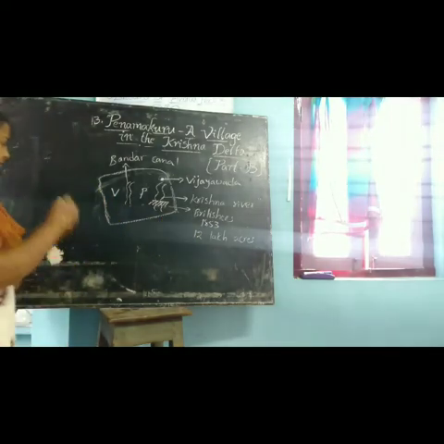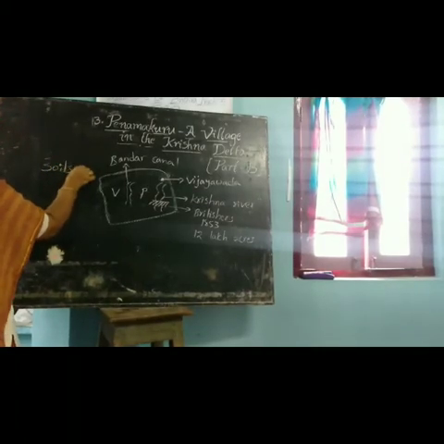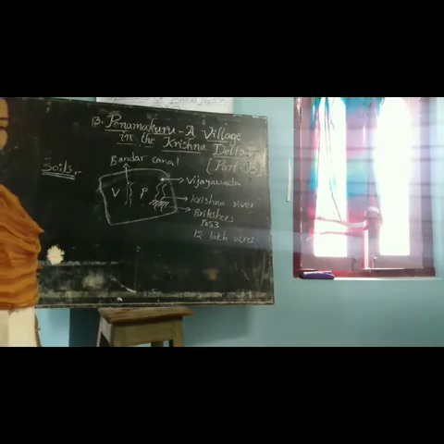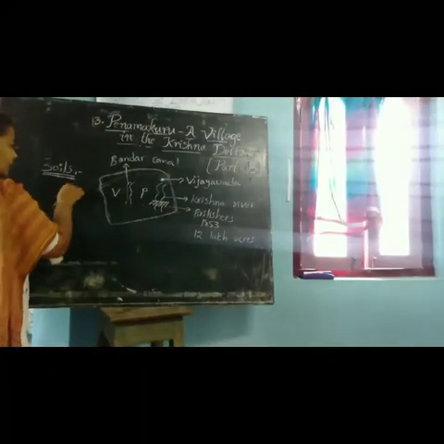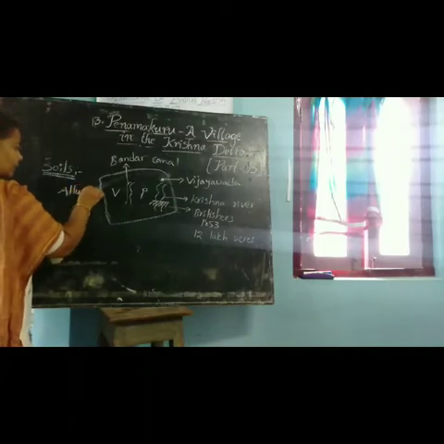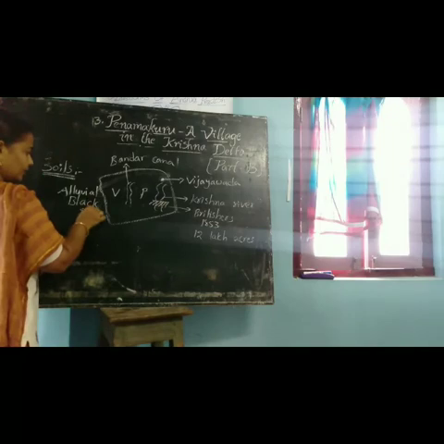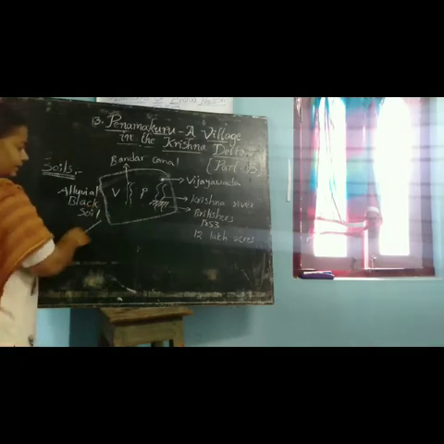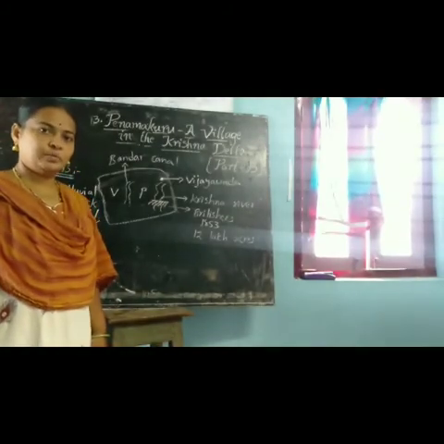Next, soils. Penamakuru soils are alluvial black soils. Alluvial black soil is also called alluvial soils or Gundru Bhumi.